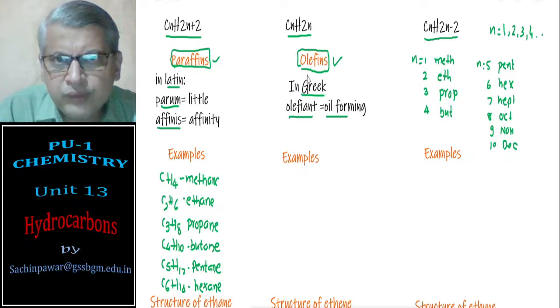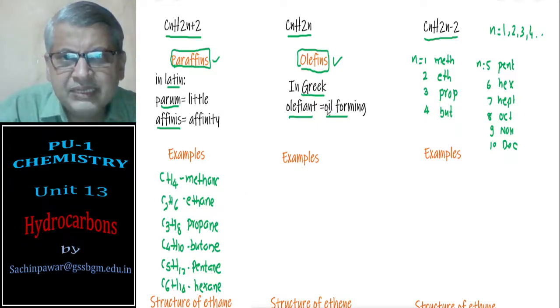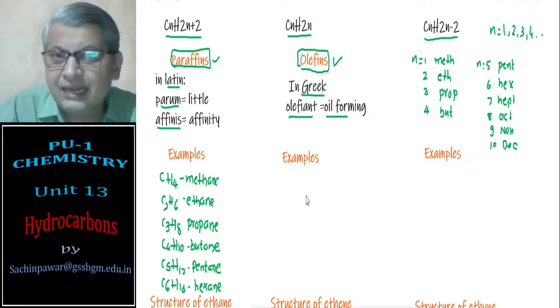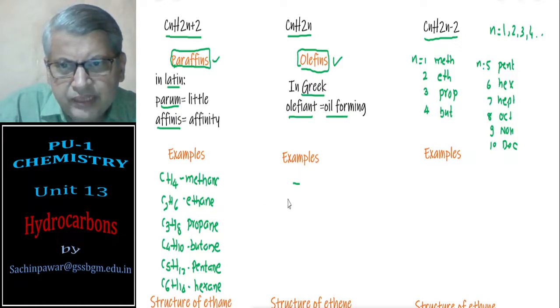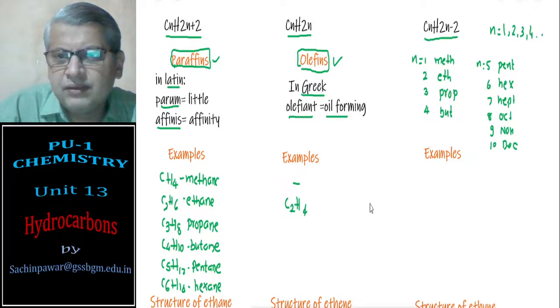Similarly, if we go to examples of alkenes, alkenes basically consist of at least one carbon-carbon double bond. Therefore, we require minimum 2 carbon atoms. So it should start from eth. That is C2H4 is ethene.